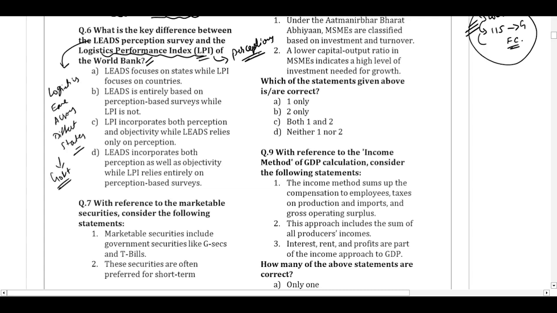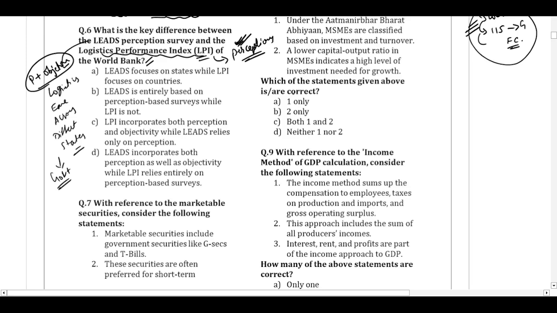This is the World Bank report. But when India adopted this report for India, we not only went for the perceptions, along with the perception, we also have some objective criteria. So that way, we just don't want opinions. There should also be some data which is backing the opinions. We have the opinions and we have the data, then we come up with a report. That report is much better than just having perceptions, right?